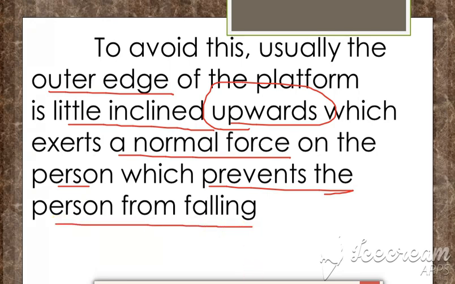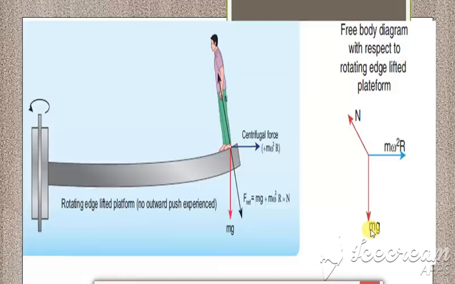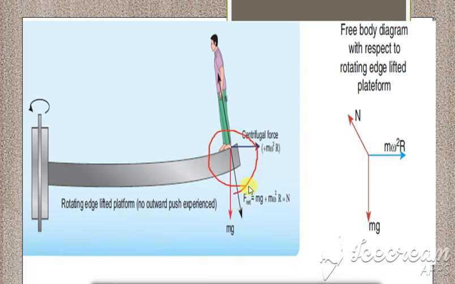So அதனால அந்த person என்ன ஆக மாட்டாங்க, he will not fall down. Okay, so this is how it has been placed, and it is just inclined upwards. கொஞ்சம் incline ஆனதுனால என்ன ஆகும், the person will not fall. Here this is a normal force, this is a gravitational force, and this is a centrifugal force. Yes, clear with what is centrifugal force?